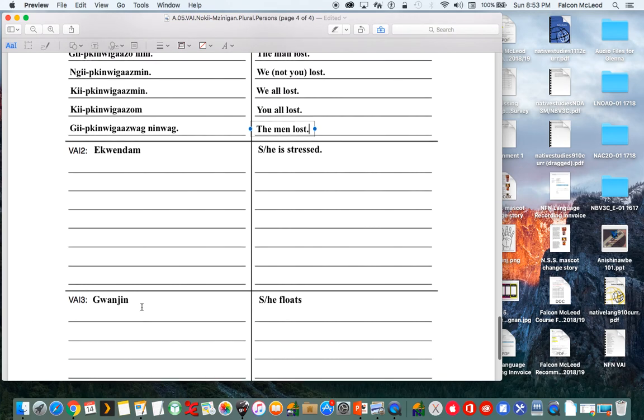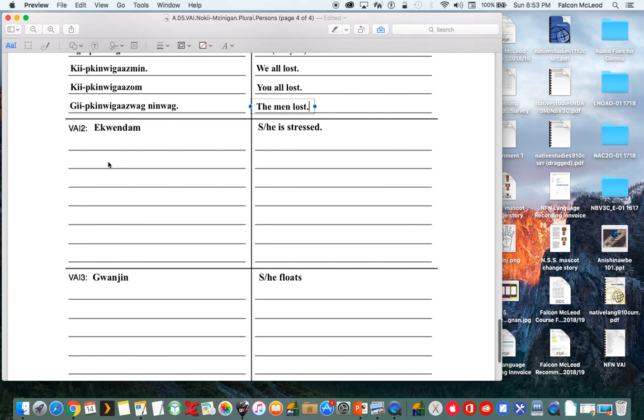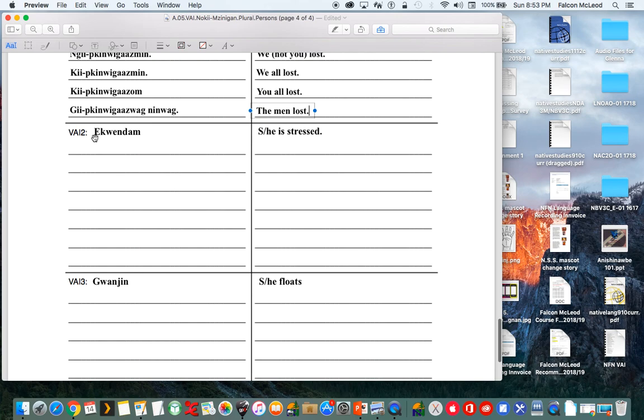Alright, so we're going to move on to our VAI2s. Equendum means she or he is stressed. So because it starts with a vowel sound, we're going to do this in present tense, and we are going to use our extended pronouns because it starts with a vowel sound here. So just put our prefixes. Don't need it for that one.